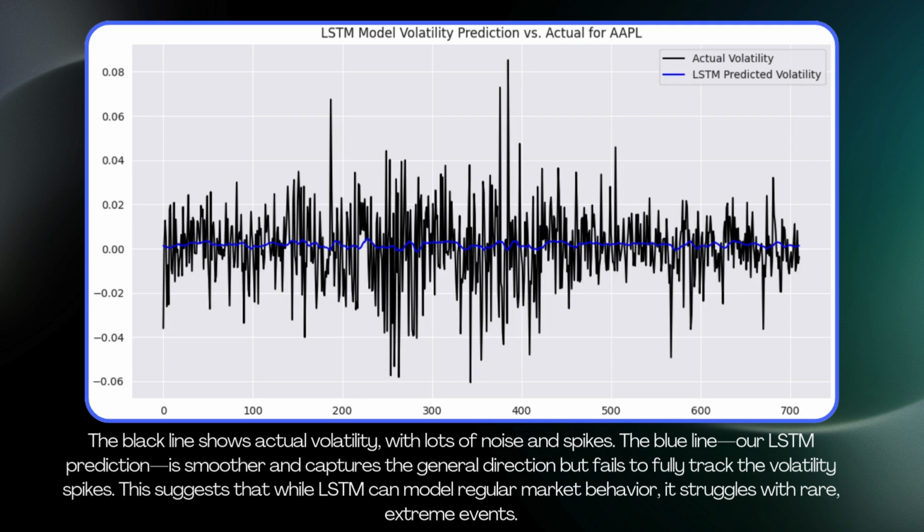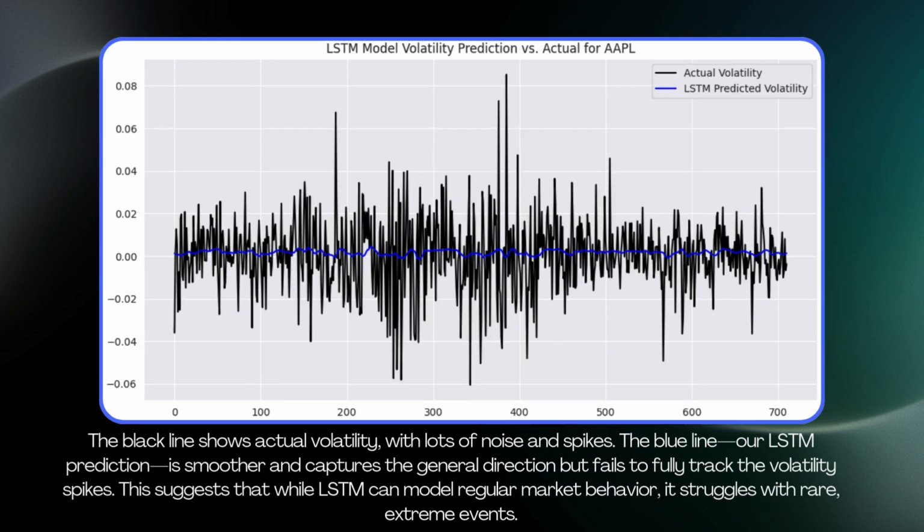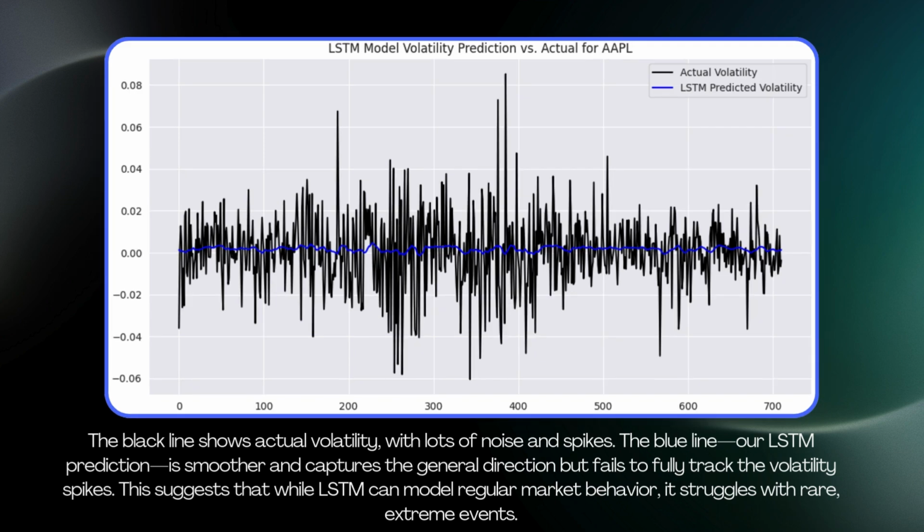Finally, the sixth plot compares actual volatility with LSTM predicted volatility. The black line shows the actual volatility with lots of noise and spikes. The blue line, our LSTM prediction, is smoother and captures the general direction but fails to fully track the volatility spikes. This suggests that while LSTM can model regular market behavior, it struggles with rare extreme events.